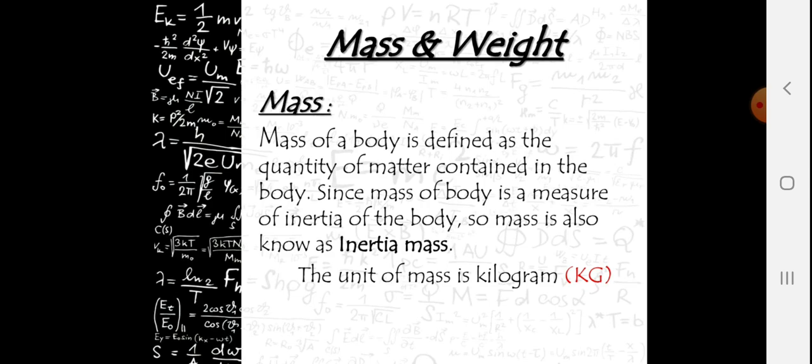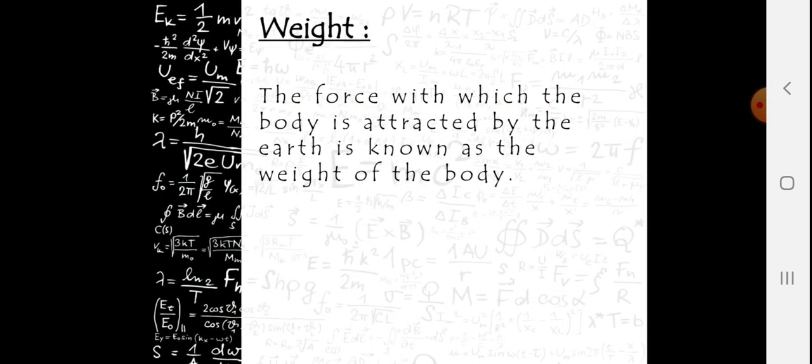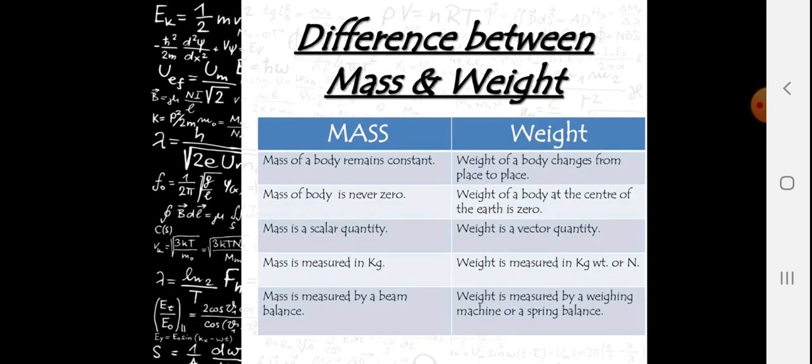Mass and weight. Mass of a body is defined as the quantity of matter contained in the body. Since the mass of a body is a measure of its inertia, mass is also known as inertial mass. The unit of mass is the kilogram, that is kg. Weight: the force with which the body is attracted by the earth is known as the weight of the body. So let's see the difference between mass and weight. This is an important question.